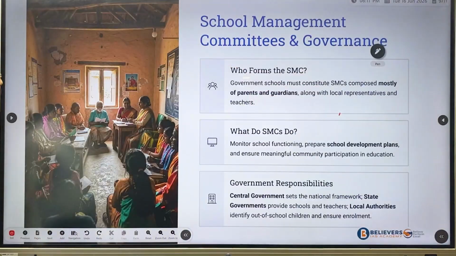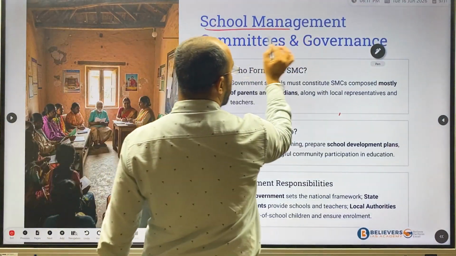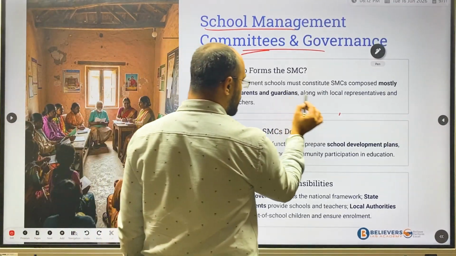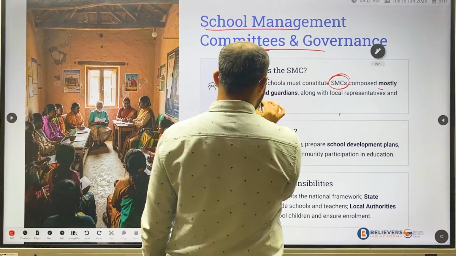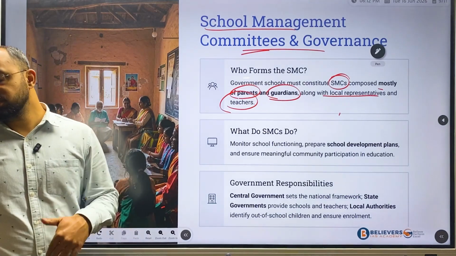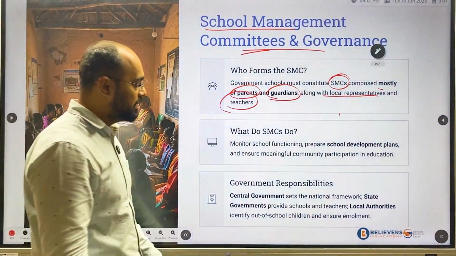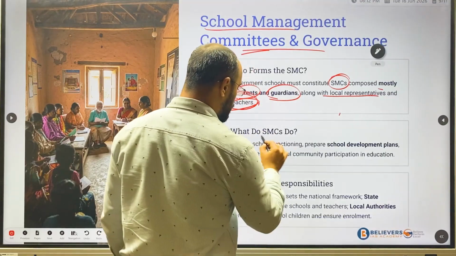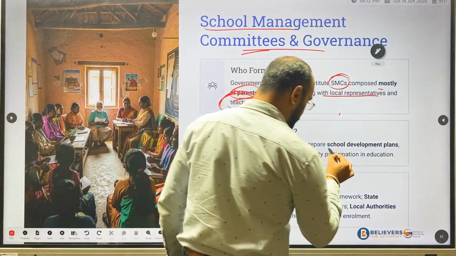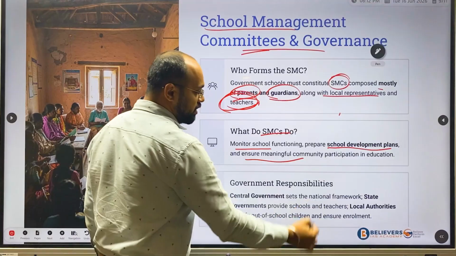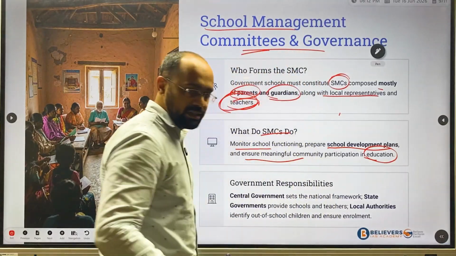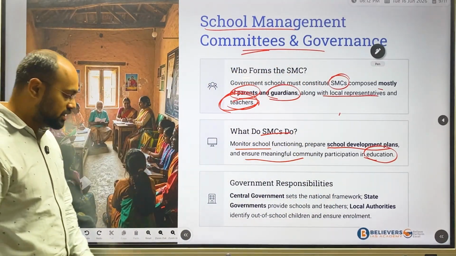Next is school management committee and governance. What is this school management committee? It consists mostly of parents, guardians, local representatives and teachers. Local representatives are basically your MPs, MLAs or panchayat members. Mainly they monitor the functioning, prepare school development plans and ensure meaningful community participation in education, which says all sections of society should be involved in the education process.